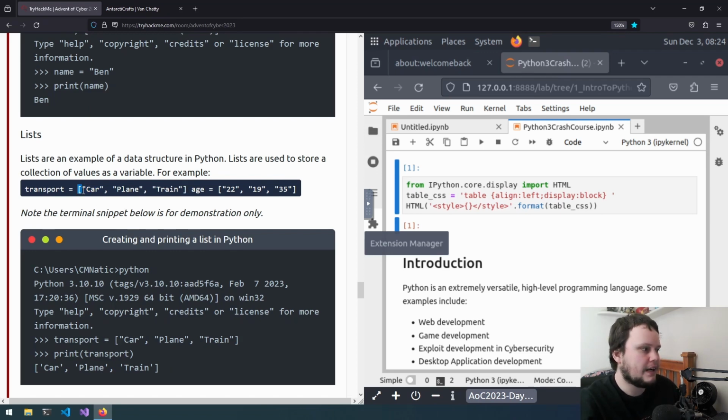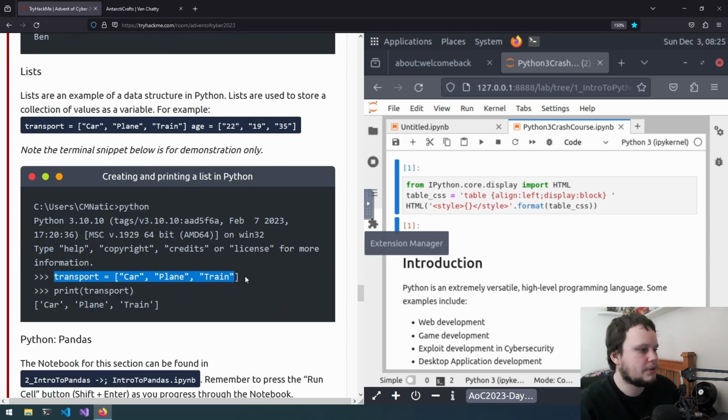So opening bracket, okay, this is a list, we're going to put a car in there, comma, plane, comma, train, and close it. So this transport list has 3 values in it: car, plane, train. And then the same thing here, age has 22, 19, 35. Although we should note in this one, because the double quotes are used around the number, it is considered a string or just normal text instead of an actual numeric number.